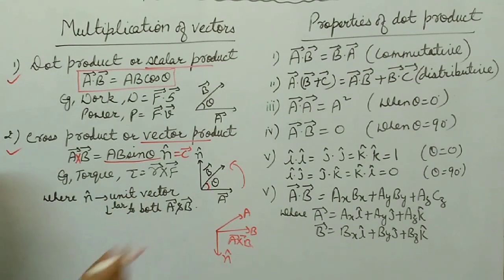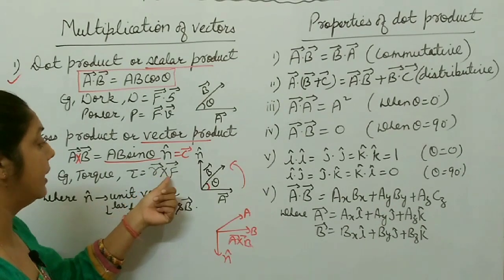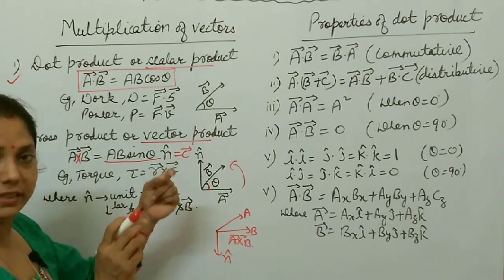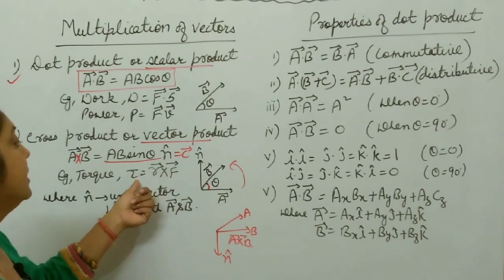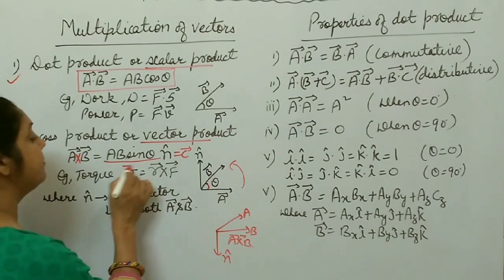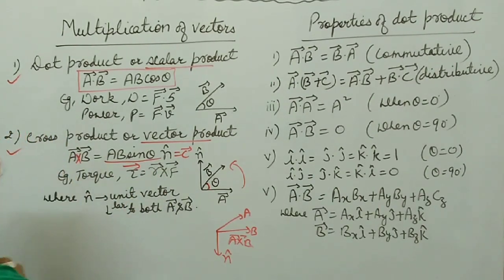For example, torque. You already know torque now. Torque is a vector product of R and F. R is the perpendicular distance from the fixed point, F is the force applied. R cross F is torque, and this torque is a vector quantity. So this is an example of this one. There are also many other vector quantities. So what are the different properties of these two types of products?